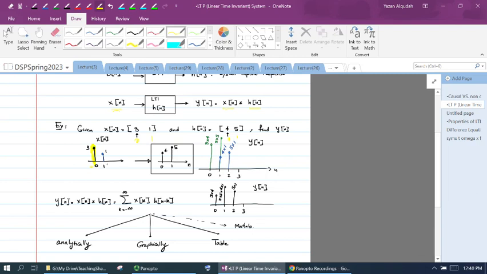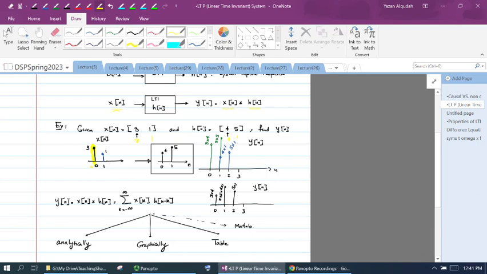If I apply the 3, of course, that's going to be multiplied by 3, because this is a linear system. If I scale the input, I'm going to scale the output. If I applied a unit impulse at 0, I would have gotten 4 and 5, but because I'm applying a 3, I'm going to get 3 times 4 and 3 times 5. This 3 is coming from the fact that the input is not unity.